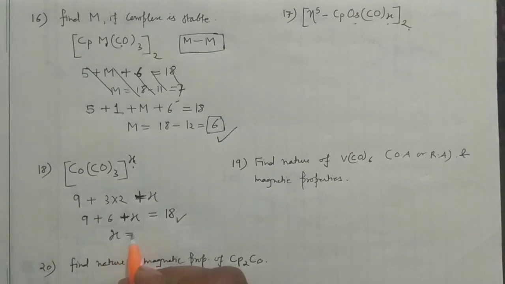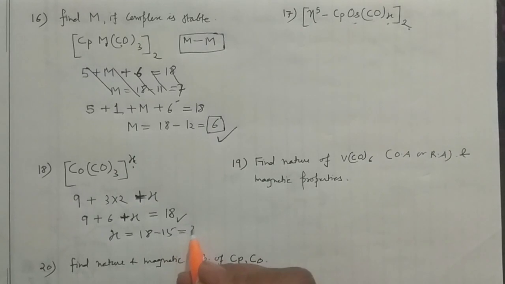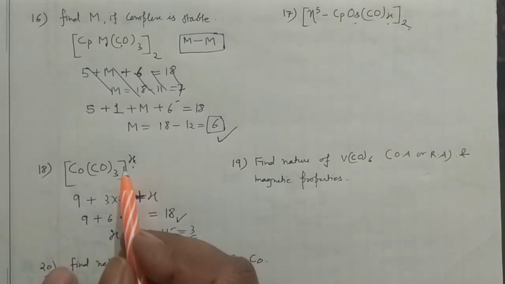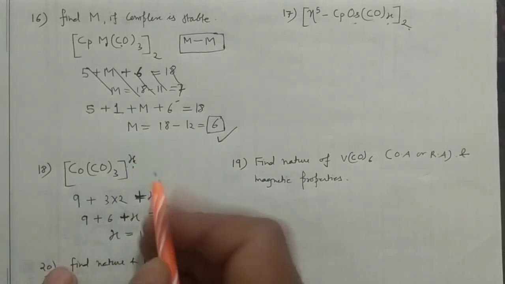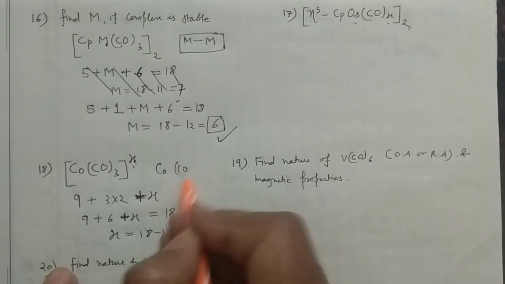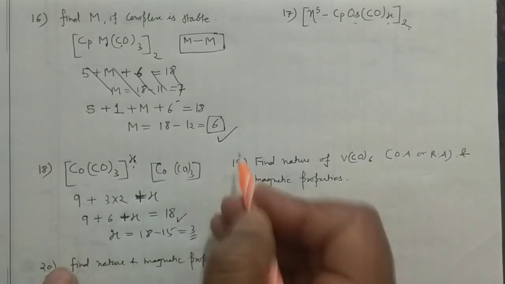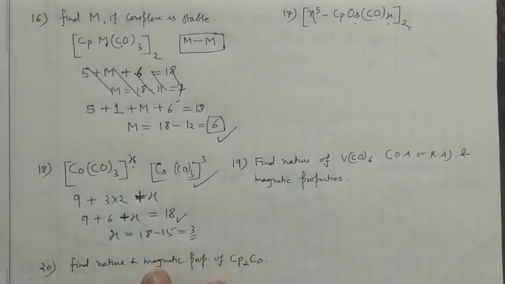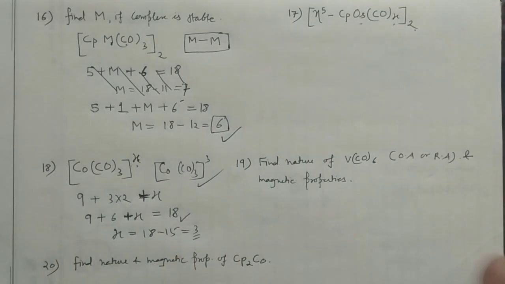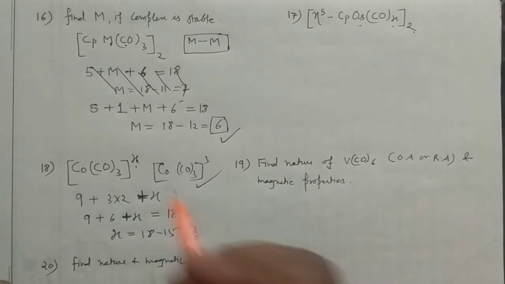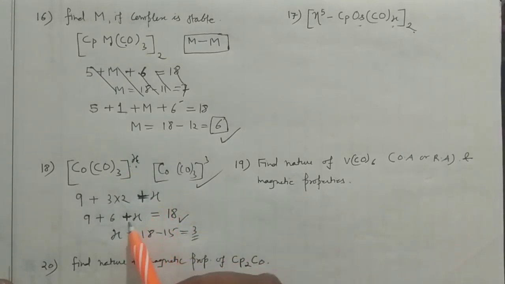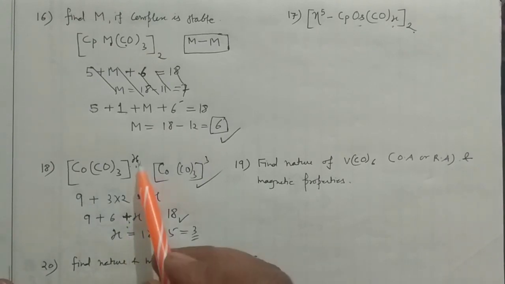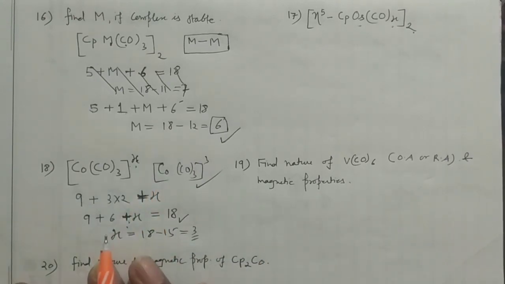Now your X equals 18 minus 15 equals 3. So a 3 positive charge is over there. So you can write this complex in that manner. This is 3. So this is how you can solve. And this happens if you don't do the practice regularly, then you will have such problems. So whatever the X, if it is negative, then you will write negative here. If it is positive, then you will write the positive here. And in that manner you can find it.